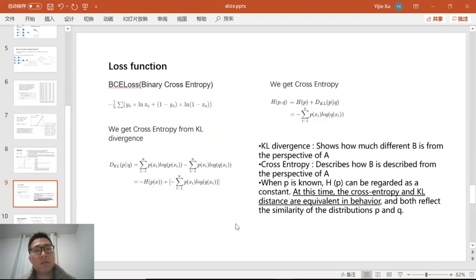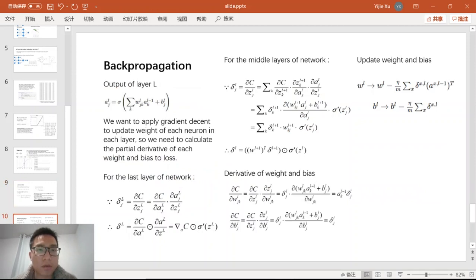And the loss function we've applied is binary cross entropy, which comes from the formula of the KL divergence. The KL divergence shows how much different B is from the perspective of A. And how can we explain the phenomenon of vanishing gradient? We have to explain the process of backpropagation.